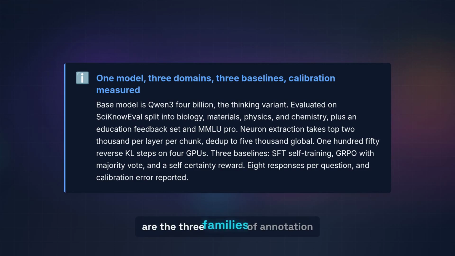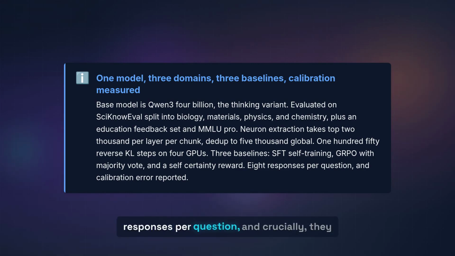The baselines are the 3 families of annotation-free post-training: SFT self-training, GRPO with majority vote pseudo-labels, and a self-certainty reward method. Every method is evaluated with 8 responses per question, and crucially, they report not just accuracy, but expected calibration error.